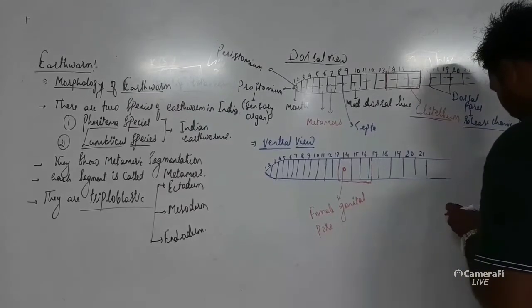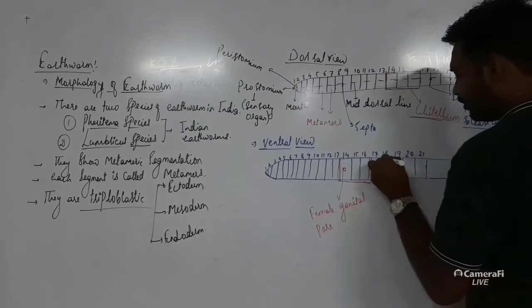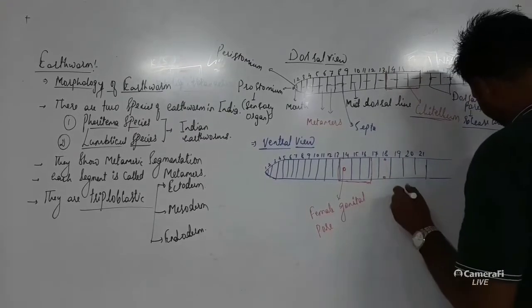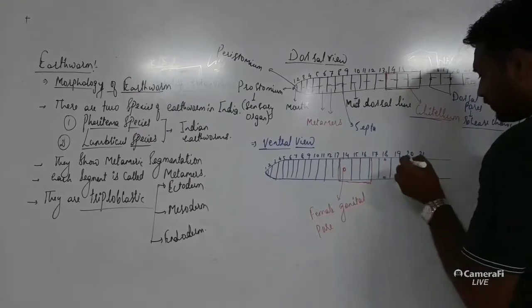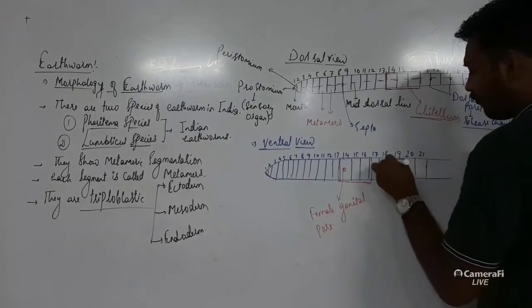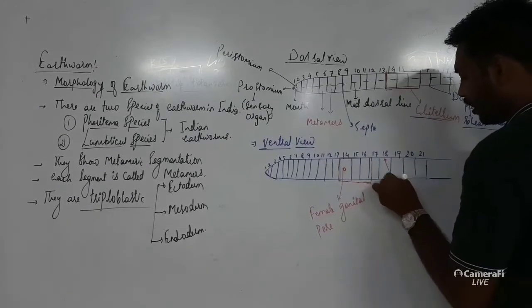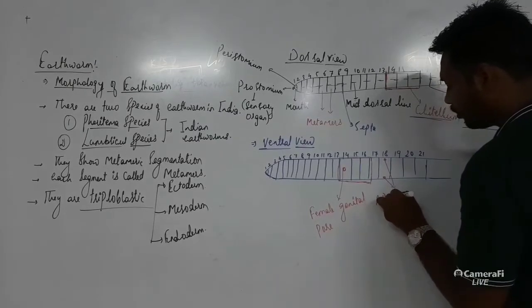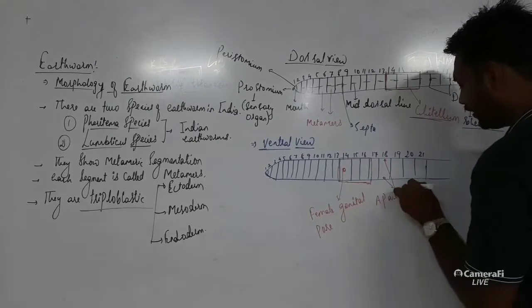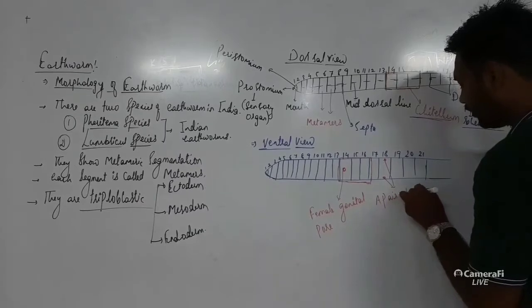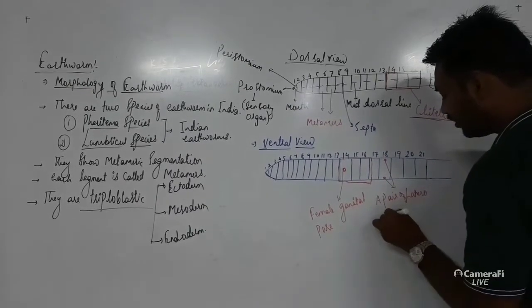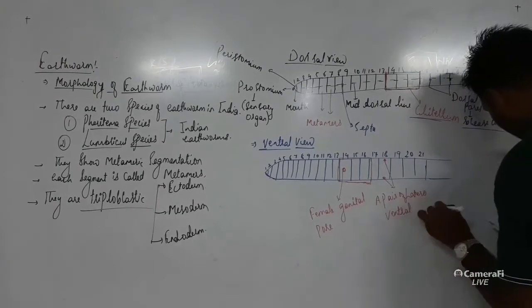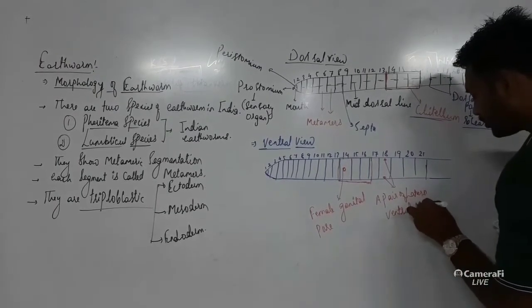On the 18th segment there is a pair of lateroventral male genital pores.